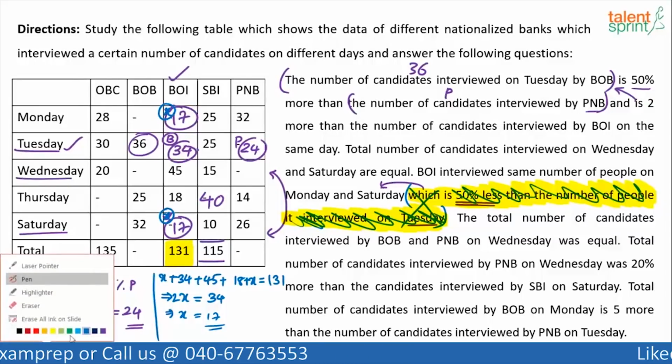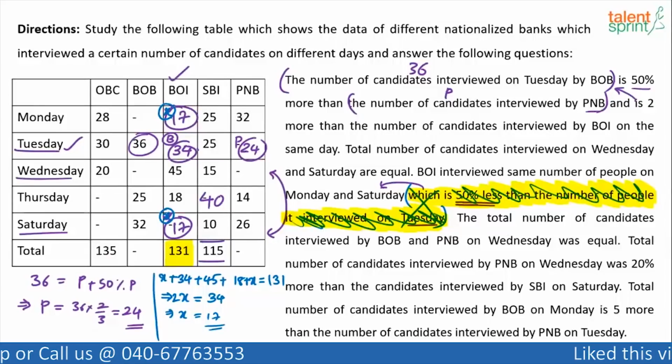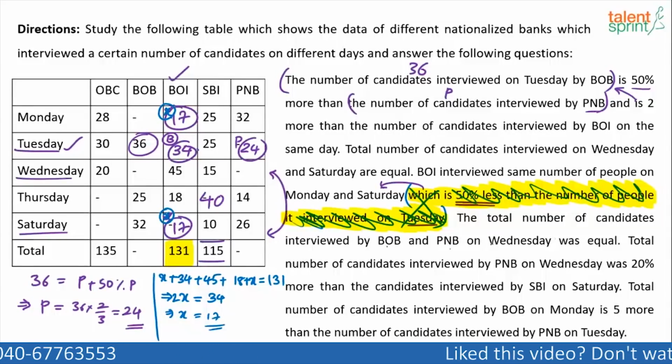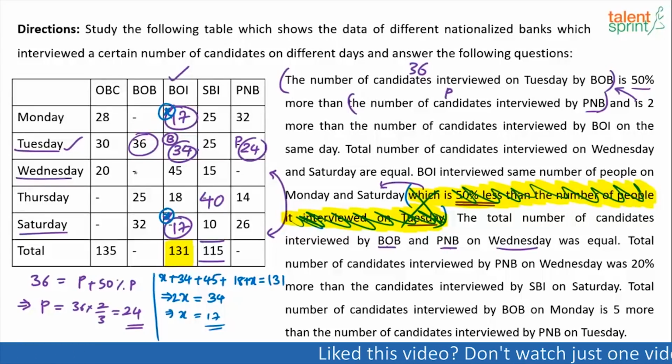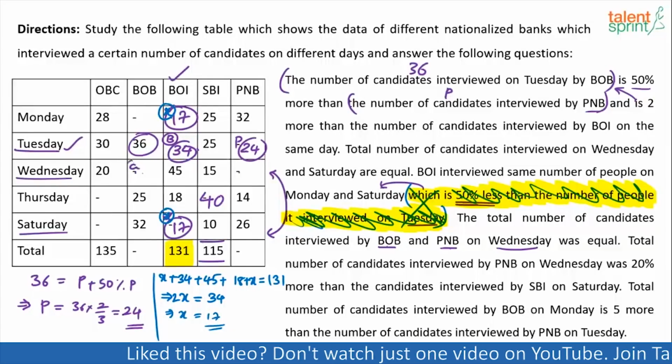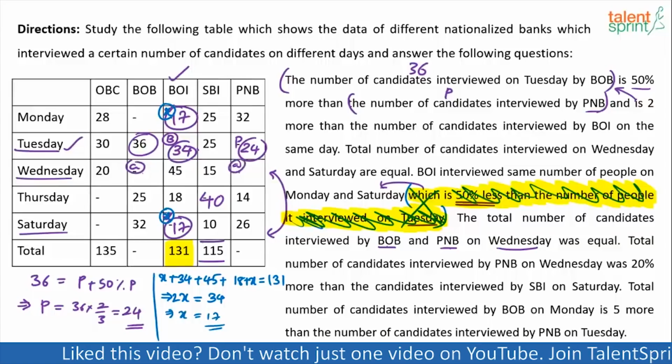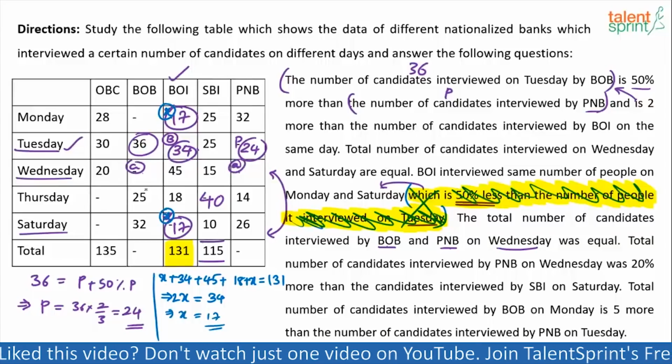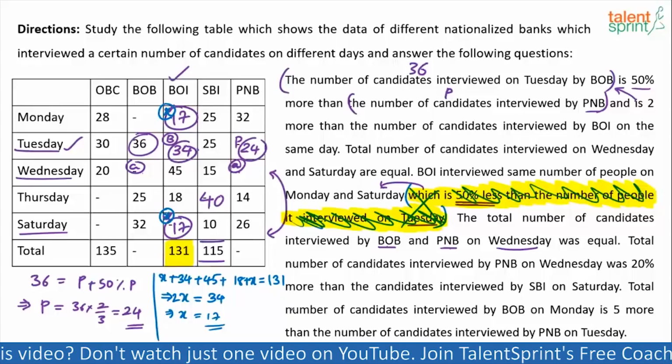The total number of candidates interviewed by BOB and PNB on Wednesday was equal. So on Wednesday, BOB and PNB was equal. Okay, so both are not known to us. Let's assume this was A. This also will be A. Both were equal on Wednesday, BOB and PNB.